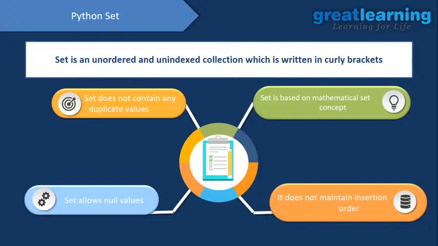So the main difference between them is that a list contains duplicate values, while a set does not contain any duplicate values, and you can use a set for your project as well. Set is based on the mathematical set concept, right? Set allows null values but does not allow duplicate values. It does not maintain insertion order. Set does not maintain the way you insert your values. So keep that in mind as well: a list maintains the insertion order, but a set does not maintain the insertion order of your data.